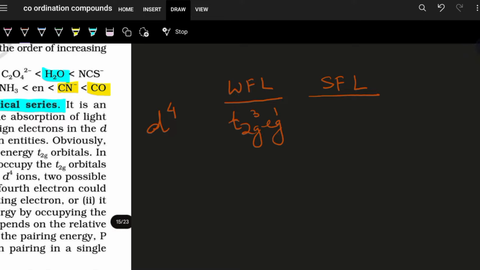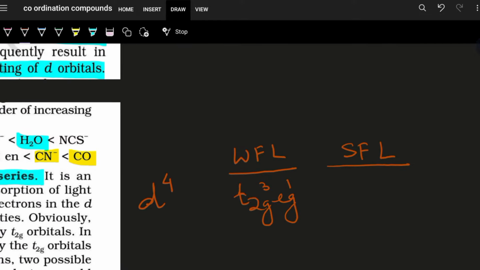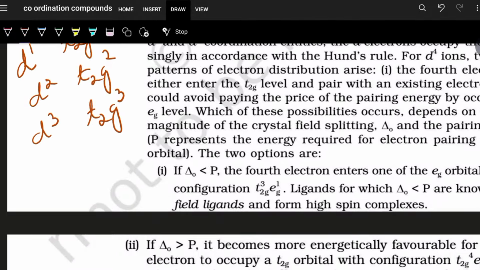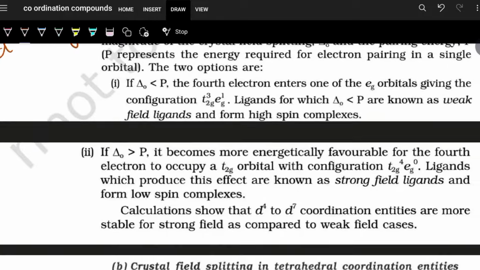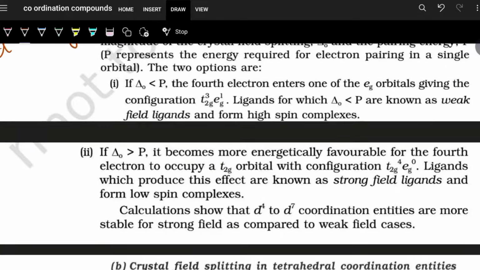Why? Because for a weak field ligand, the gap delta O is less than the pairing energy. Pairing energy is higher than delta O, and we can see the configuration as T2G3 EG1.